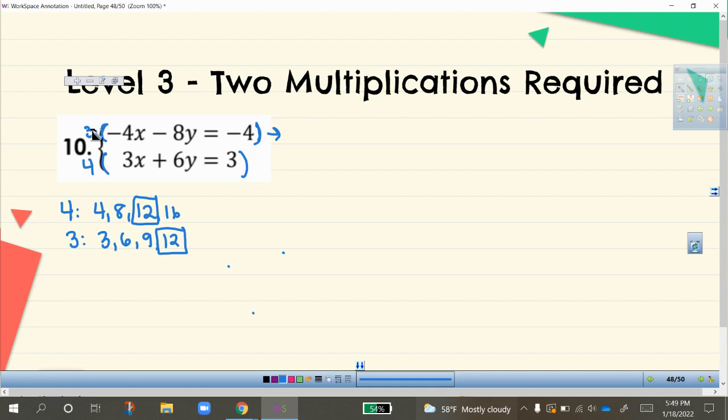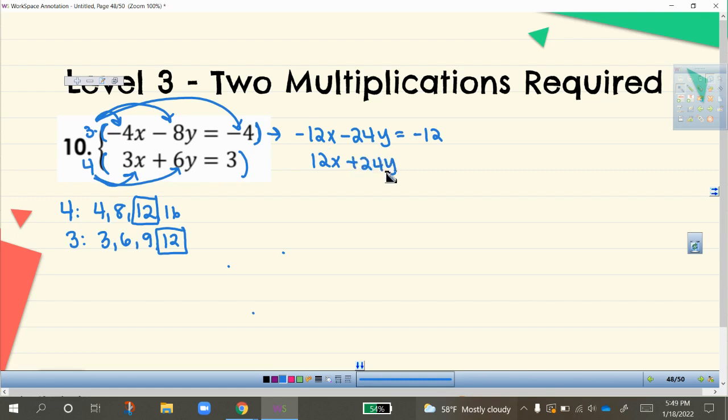So 3 times negative 4x is negative 12x. 3 times negative 8y is negative 24y. And then 3 times negative 4 is negative 12. And then here in the bottom, I have 4 times 3x, which is 12x. 4 times 6y, which is positive 24y. And then 4 times 3, which is positive 12.